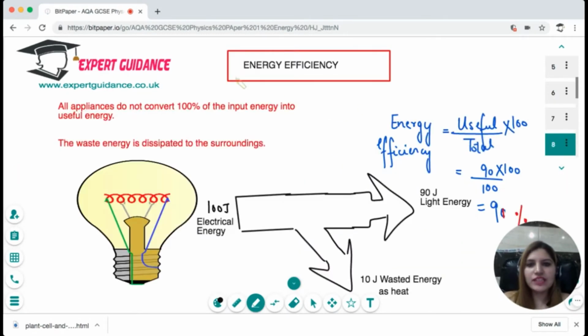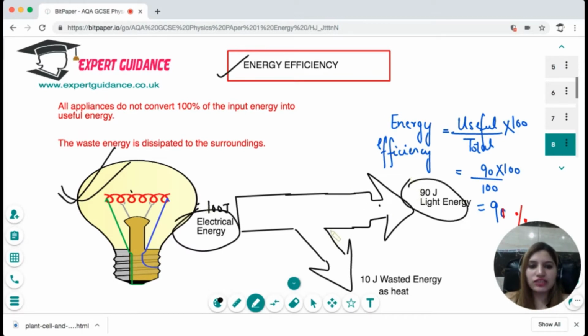Okay, next we have the energy efficiency. Now, for any object, the energy is not 100% converted into the useful form. For example, you can see this example of a bulb. To a bulb, we have given 100 joules of electrical energy, out of which 90 joules get converted into light energy. The 10 joules get wasted as energy. So what is the total input we gave? We gave 100 joules, but out of which how much was useful? The useful was just 90 joules.